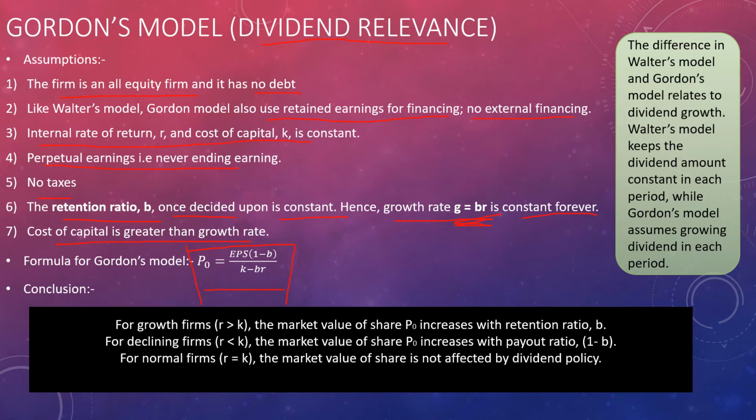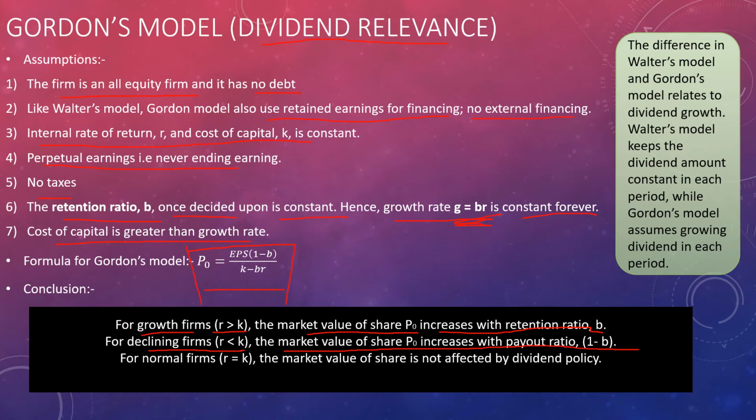Then the conclusion is, for growth firms, that is when internal rate of return is greater than the cost of capital, the market value of share P0 increases with the retention ratio B. And for declining firms, where internal rate of return is less than cost of capital, the market value of share P0 increases with the payout ratio.